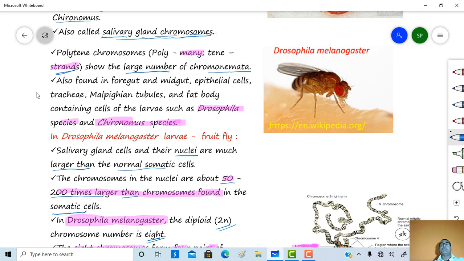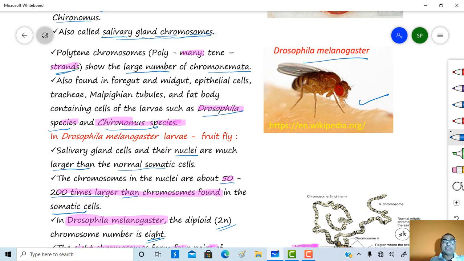These polytene chromosomes are also found in the foregut, midgut, epithelial cells, tracheae, Malpighian tubules, and fat body containing cells of larvae like Drosophila species, Drosophila melanogaster, and Chironomus species. In Drosophila larvae, which is a fruit fly, the salivary gland cells and their nuclei are much larger than those of somatic cells.